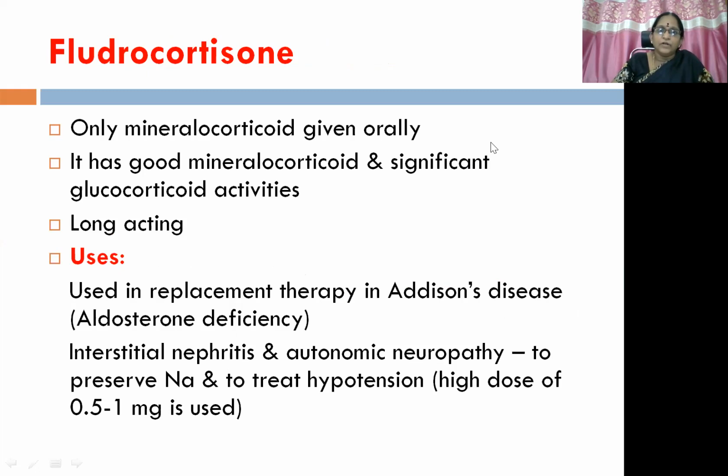Then coming to fludrocortisone, that is a synthetic mineralocorticoid, and it is the only mineralocorticoid that is to be given orally. It has good mineralocorticoid and significant glucocorticoid activities also, and it is a long-acting molecule which is used in replacement therapy in Addison's disease, which otherwise produces aldosterone deficiency. It is also used in the management of interstitial nephritis and autonomic neuropathy to preserve sodium and to treat hypotension. But here the high dose is used, that is 0.5 to 1 mg.